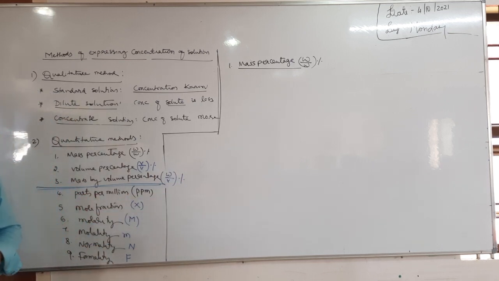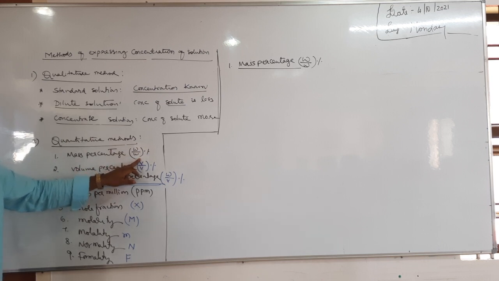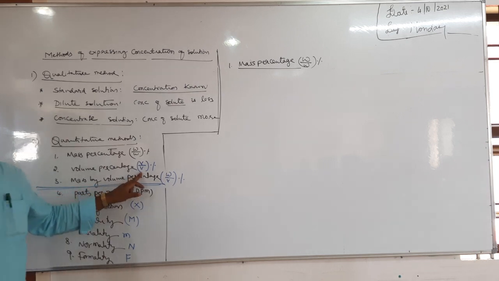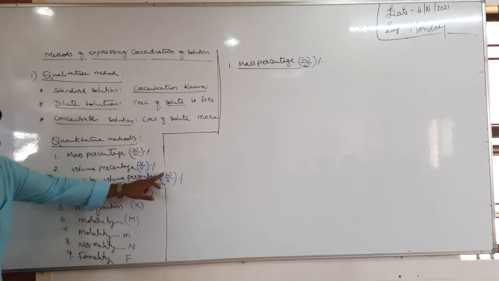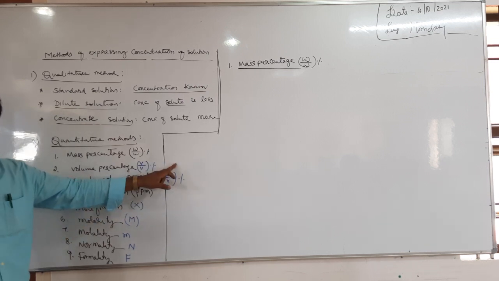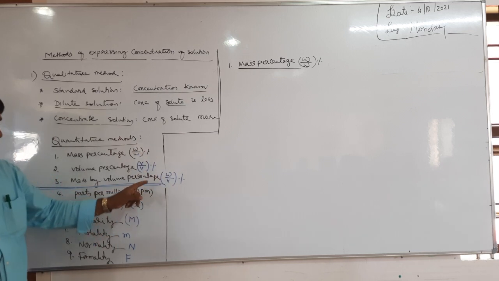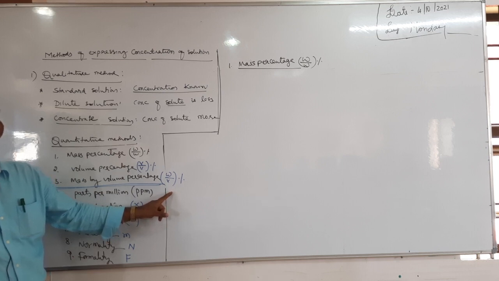So the three are interrelated. W by W is mass of the solute divided by mass of the solution into 100. V by V is volume of the solute divided by volume of the solution into 100. Next, mass of the solute divided by volume of the solution. In all the cases it is the solution, not the solvent.